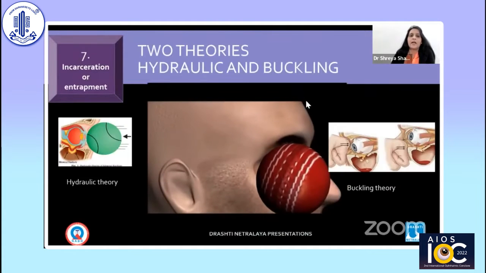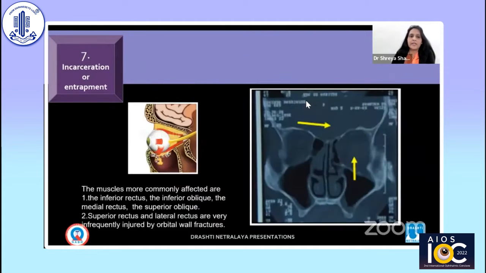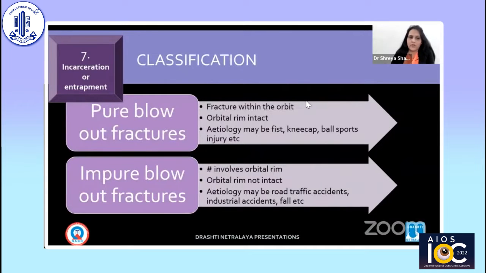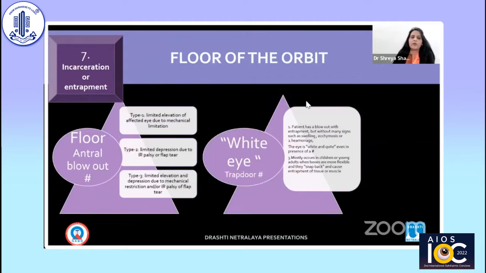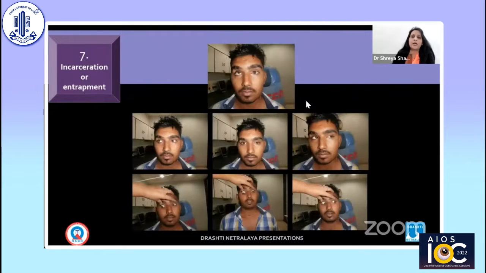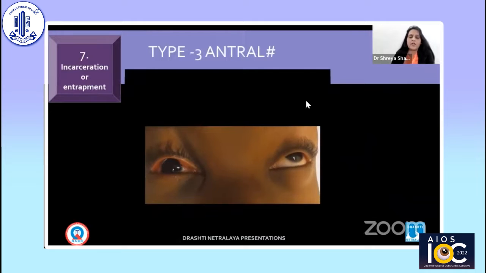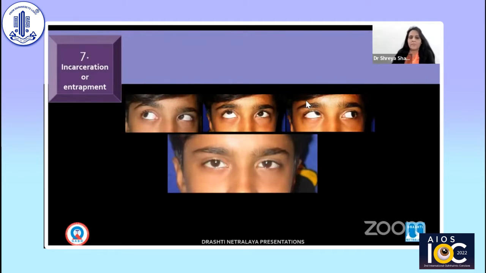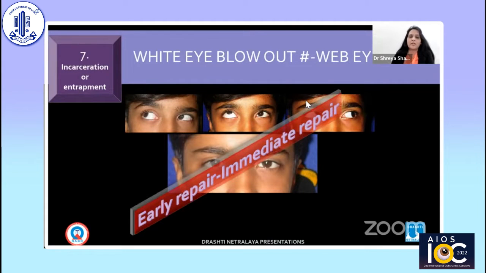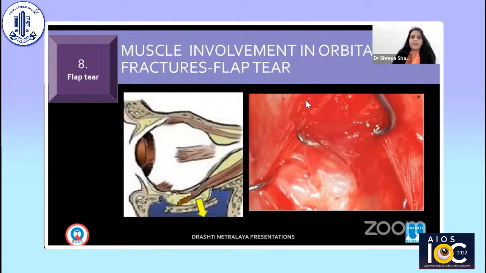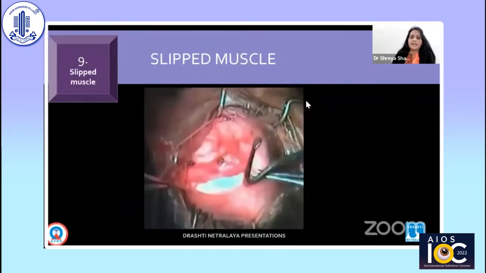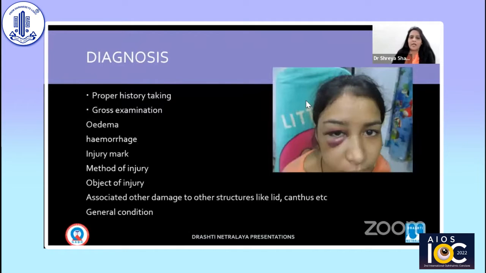That can be lost muscle, and that can be incarcerated or entrapped muscle after orbital floor fracture. As we all know, it can be pure, impure, or usually with the floor fracture. Like in this case, it is antral 1, elevation defect, antral 2, depression defect, and antral 3, both defects. We'll not go into detail of these fractures. Dr. LMM has already covered everything, but be aware of the white-eye blowout fracture in children, which needs immediate early attention. Eighth thing that can happen to the muscle is flap tear. We'll talk in detail about this. Ninth can be slipped muscle, and then there can be any combination.